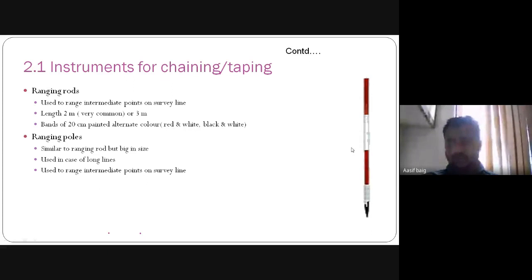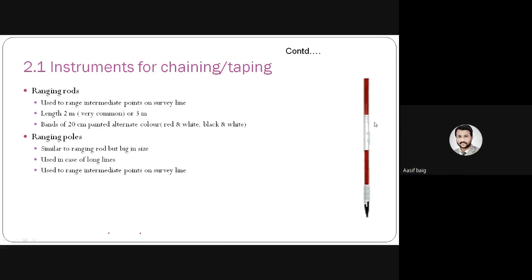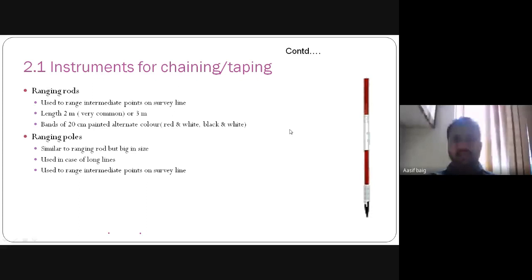Now this ranging rod is colored in two bands, black and white, or red and white. Each band has a width of 20 centimeters. This is also called a ranging pole, similar to the ranging rod but bigger in size, used in case of a long line.